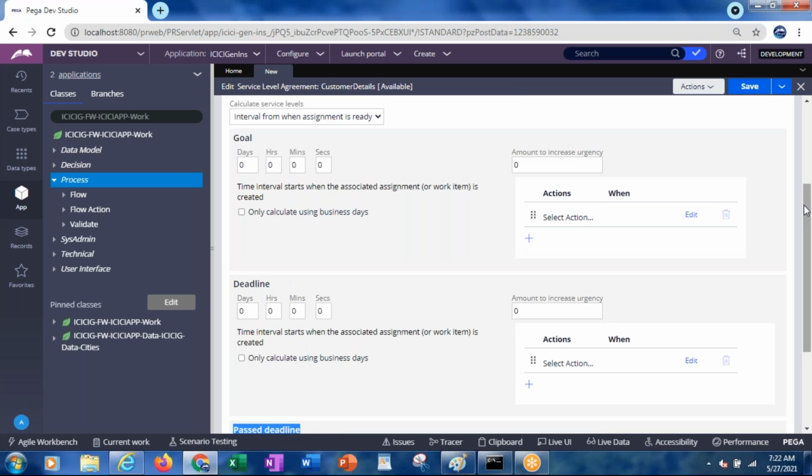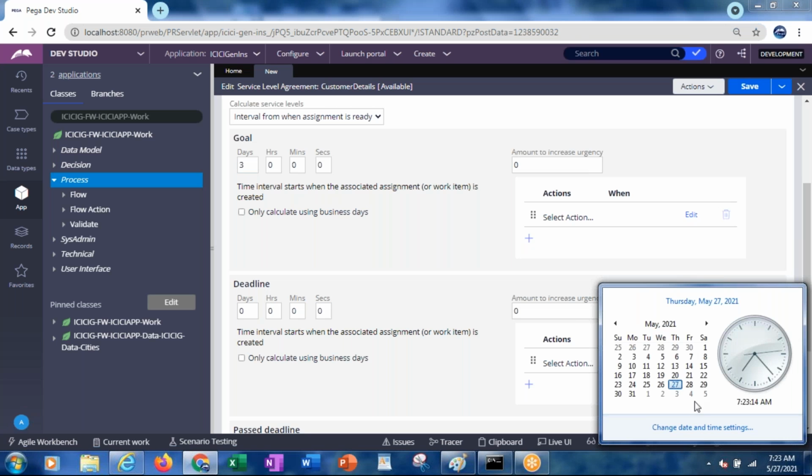Whenever you apply for the leave, from that time, if you want to calculate the goal time, you can assign within how many days the user has to respond. Here, out of 7 days, I will give the goal as 3 days.